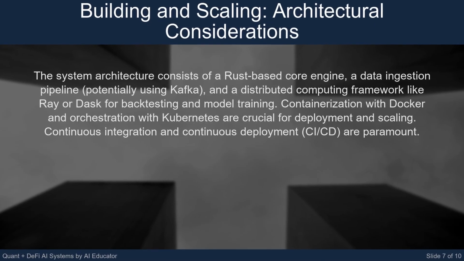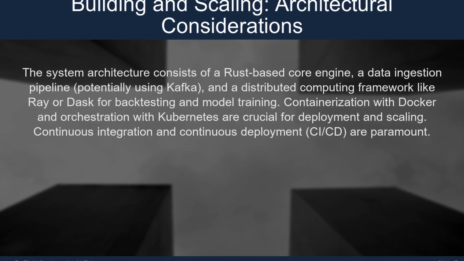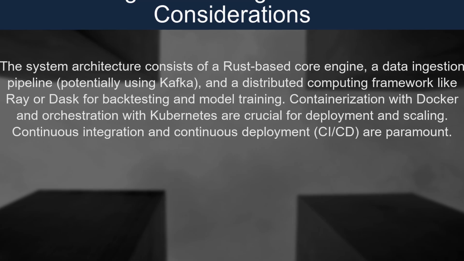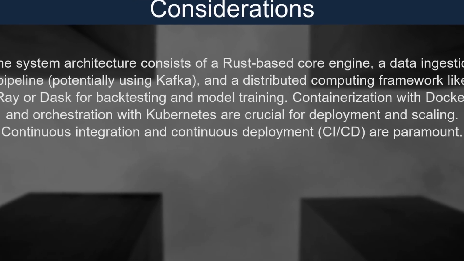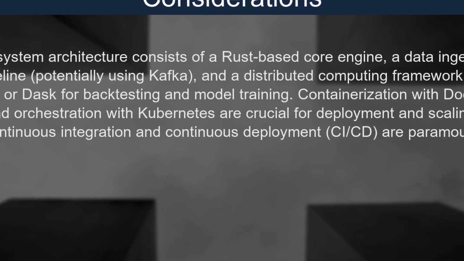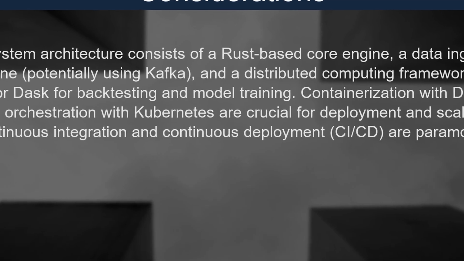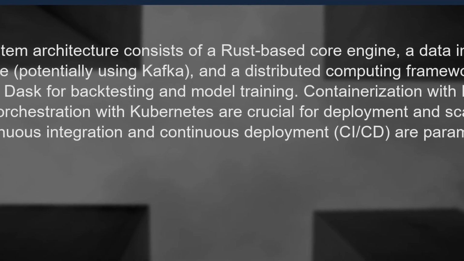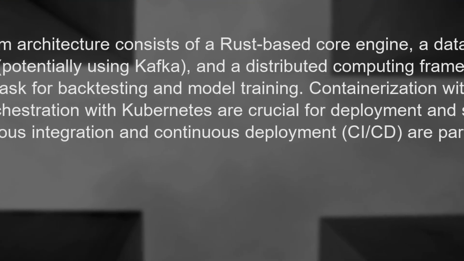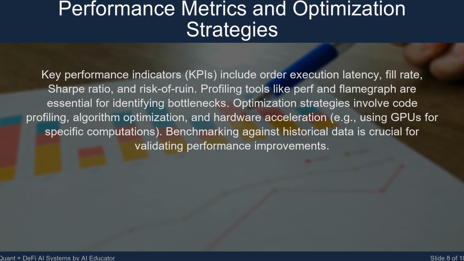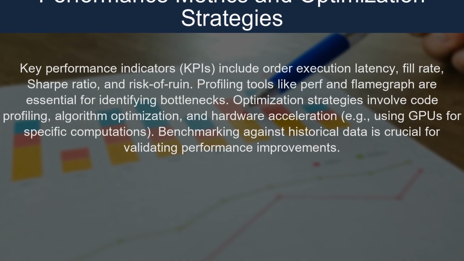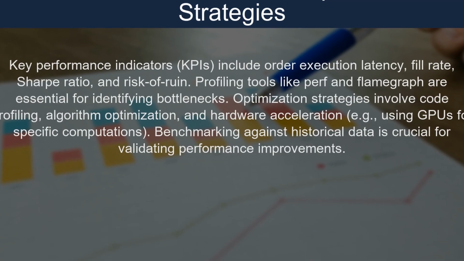The system architecture consists of a Rust-based core engine, a data ingestion pipeline, potentially using Kafka, and a distributed computing framework like Ray or Dask for backtesting and model training. Containerization with Docker and orchestration with Kubernetes are crucial for deployment and scaling. Continuous integration and continuous deployment (CI/CD) are paramount. Key performance indicators (KPIs) include order execution latency, fill rate, Sharpe ratio, and risk of ruin.